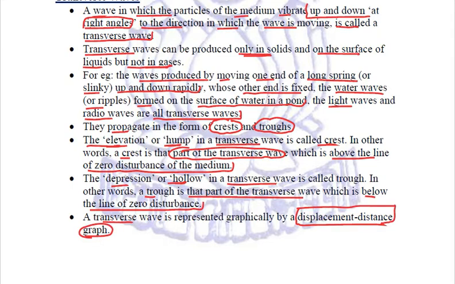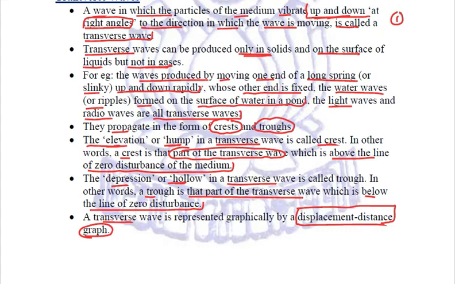I hope you are able to relate the difference between the longitudinal waves and the transverse wave. In longitudinal waves, the motion of the particle was back and forth, whereas in transverse wave, the motion of the particle is up and down at right angles. This is the first difference.